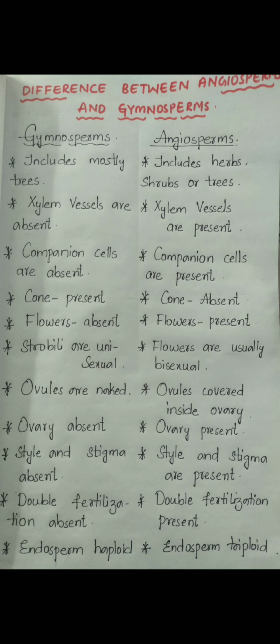Now moving back to gymnosperms, double fertilization is absent. Double fertilization is a very specific feature of angiosperms. So double fertilization is absent in gymnosperms, but present in angiosperms. In the case of gymnosperms, the ploidy of endosperm is haploid. Endosperm is haploid in nature, N will retain its ploidy as N, whereas in the case of angiosperms, the endosperm is triploid in nature because it is formed by the fusion of 2N with N.